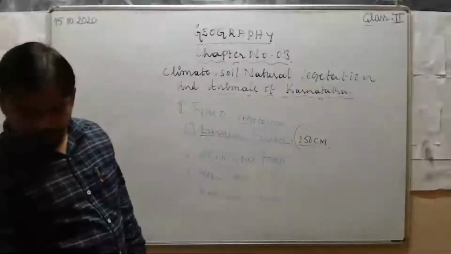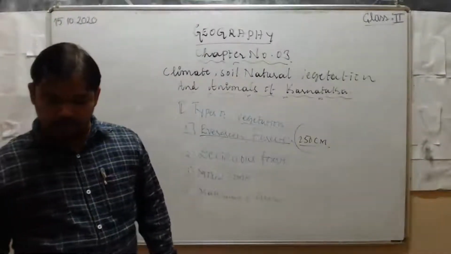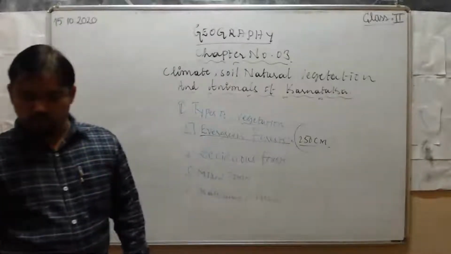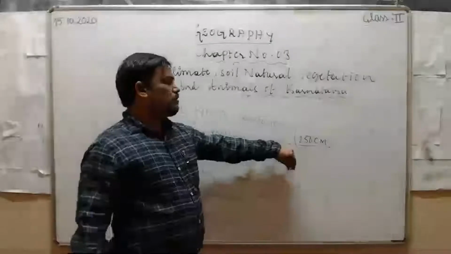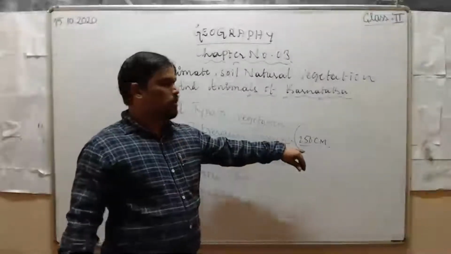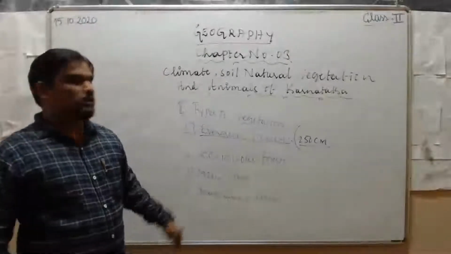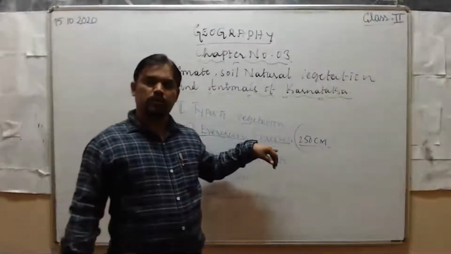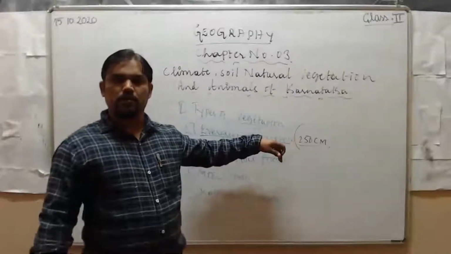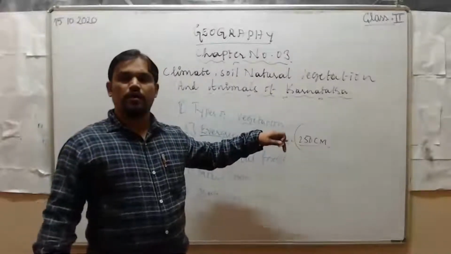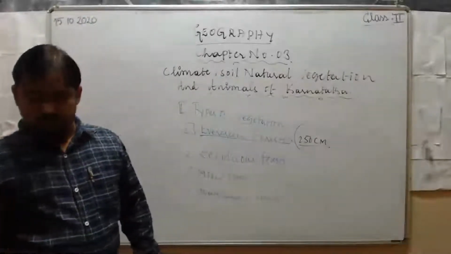Next point, on account of heavy rain and high temperature, the trees grow tall and dense. As I told you, these forests receive more than 250 centimeters of annual rainfall. Along with that, there is a high temperature. Due to the heavy rainfall and high temperature, these forest trees grow very tall and dense.